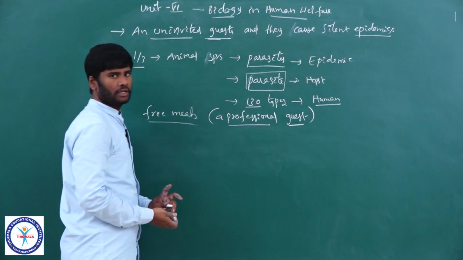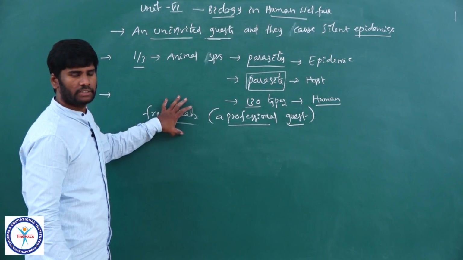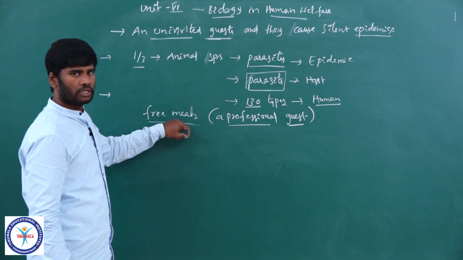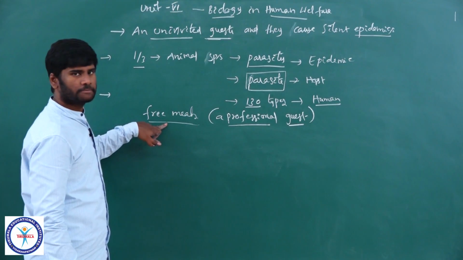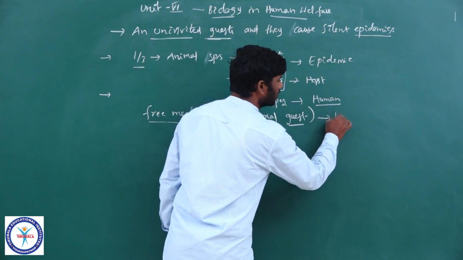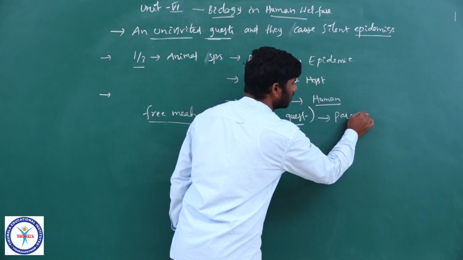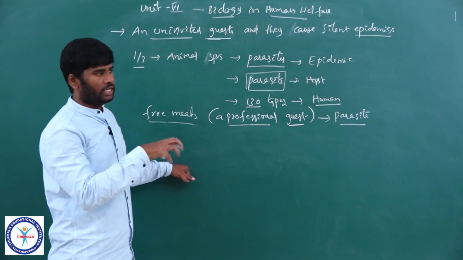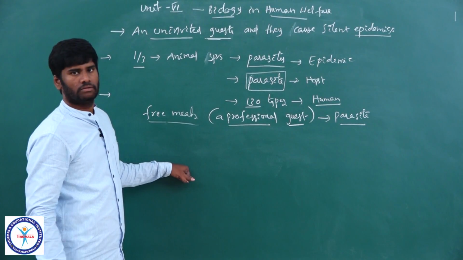Once again I am repeating, in ancient Greece, a person who amused or flattered the host in return for free meals is described as a parasite, because that person attracts other people to get free meals and lodging.